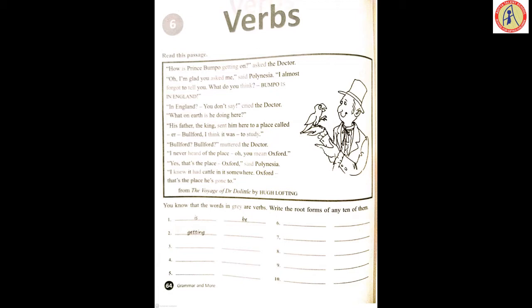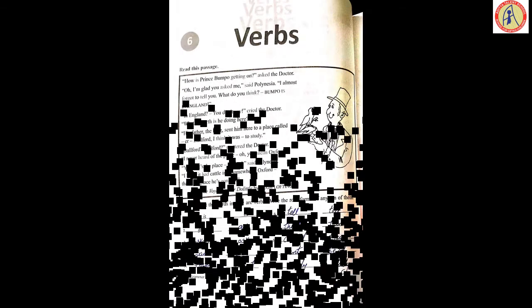The first one is given to you here, is. Root form, be. Now second, getting. Root form is get. Now third one, asked. Root form of asked, ask, V1 form. Now fourth, said. Root form, say.